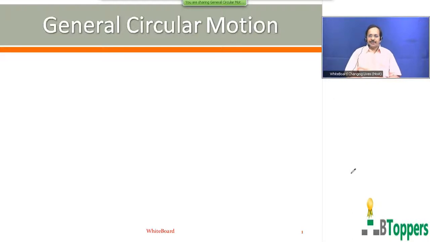Next, I am going to discuss general circular motion. In some of the books on basic physics, this topic is discussed after the basic laws of motion, that is Newton's laws of motion and friction, but before rotational dynamics. So this general circular motion, we discuss it as a separate chapter.